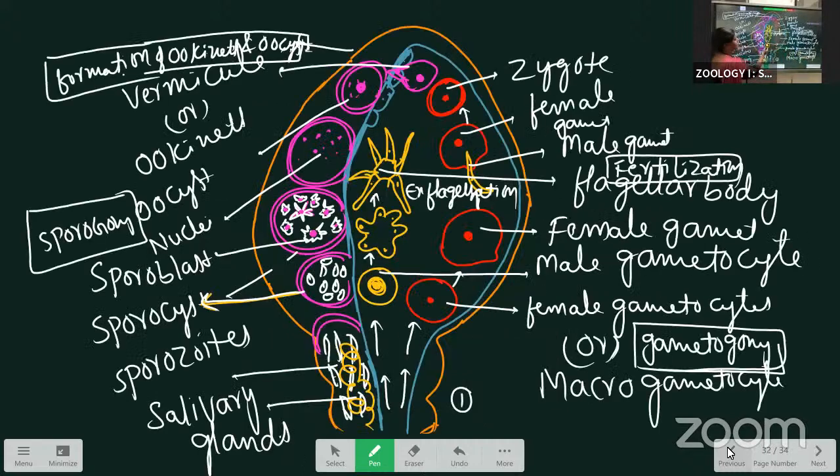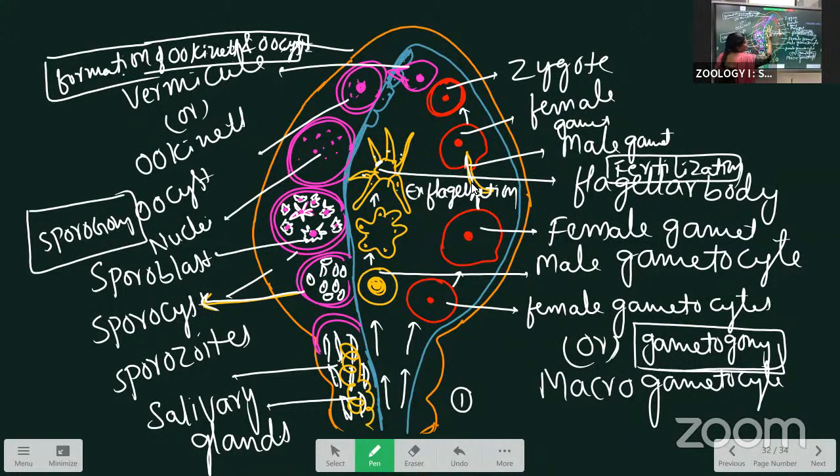See here, this one is the male gametocyte, divided into 6 to 8 daughter nuclei. These nuclei enter into the flagella-like structure, and this is called the flagellar body. Above this, the flagella-like structure undergoes the lashing movement and detaches from the flagellar body. That we call exflagellation, and the male gamete is formed. The flagella-like structure we call the male gamete.